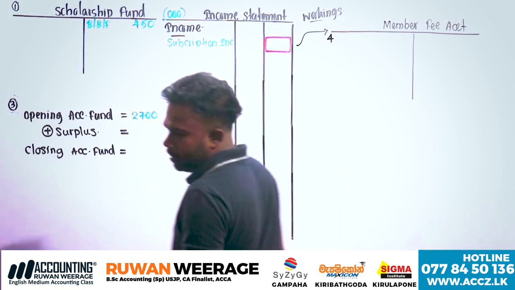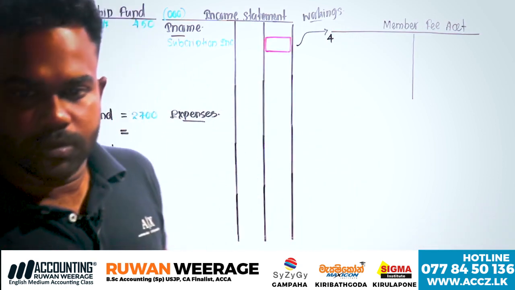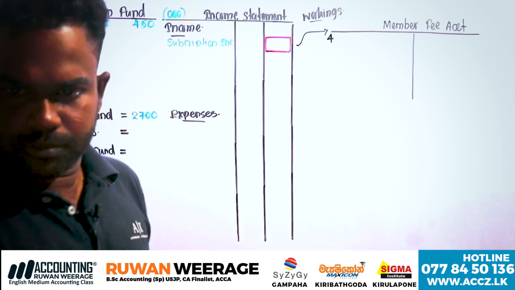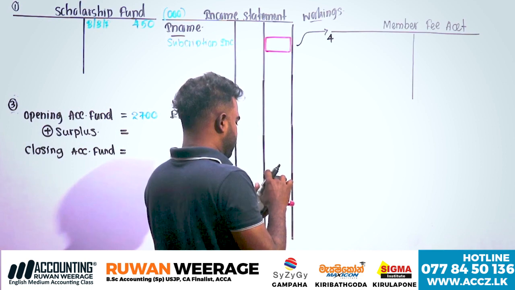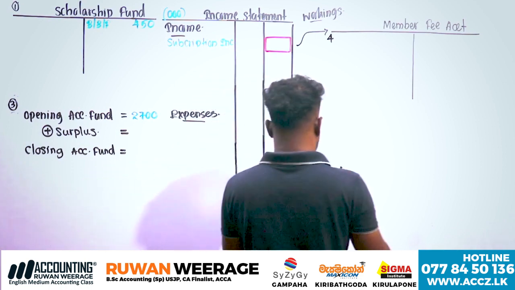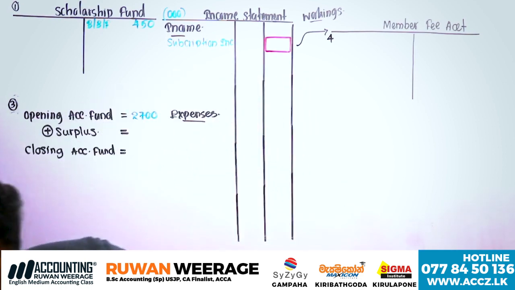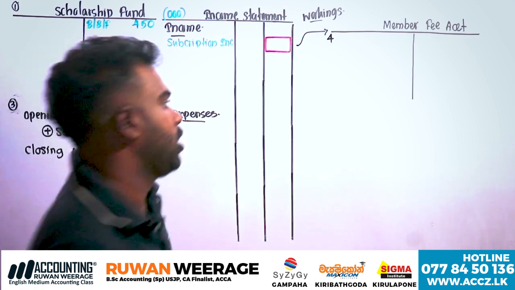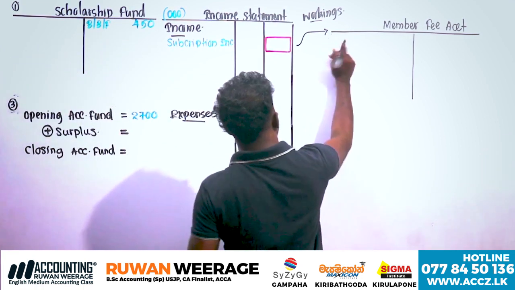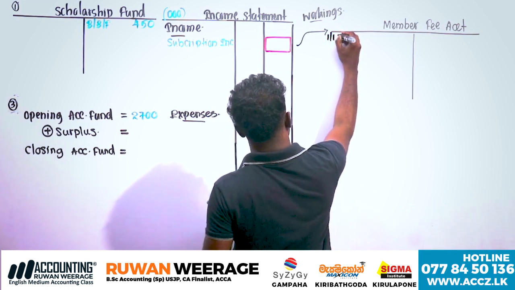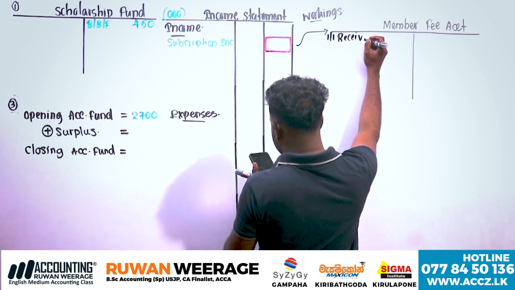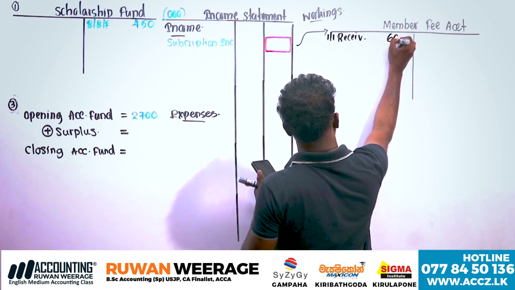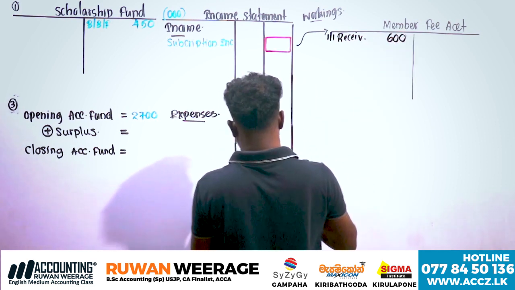Is the screen visible? Yes. Record the opening receivables. I will write down January 1st, subscription receivable. Look at the opening balances at the beginning of the question. I think 600, opening receivables.